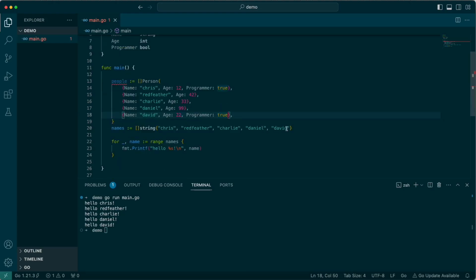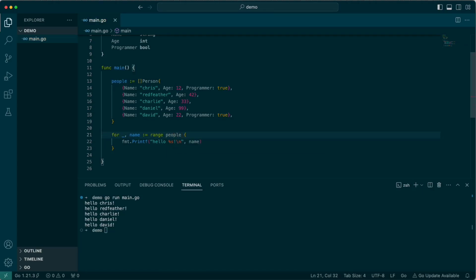So now instead of looping through our set of names, we have the ability of looping through our people, and then we can assign person to the individual of people, and then we can call person.name, and this will do the exact same thing, print out all of our people.